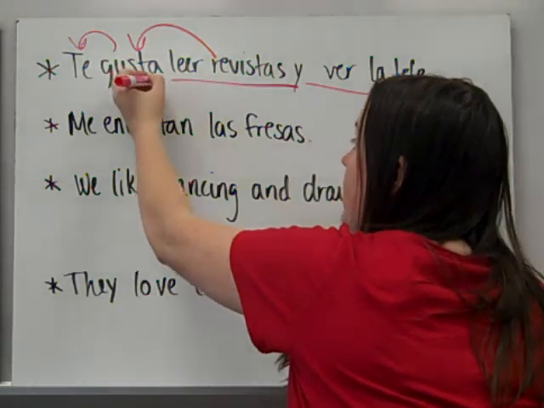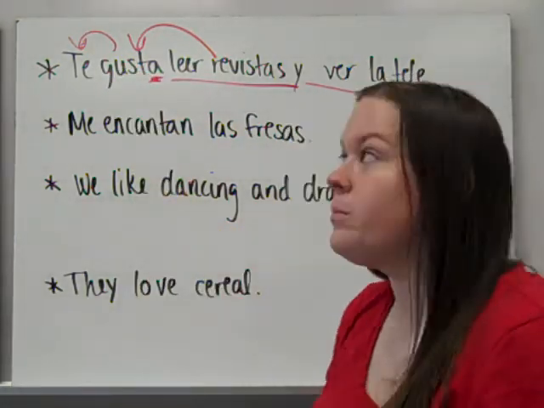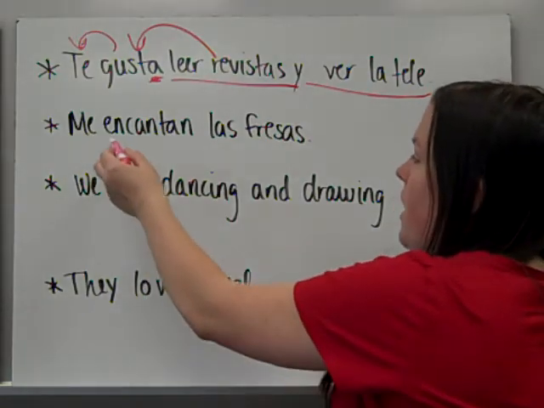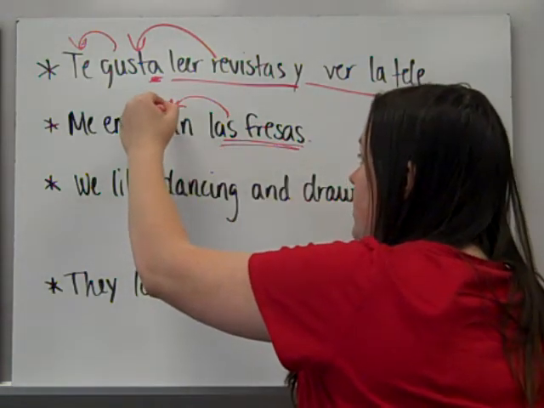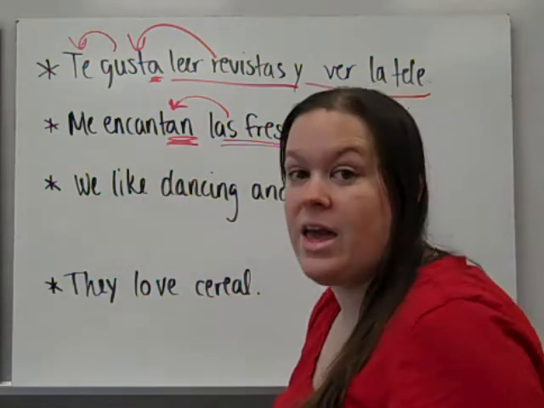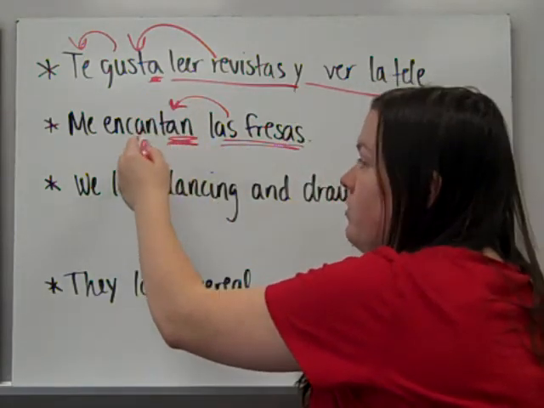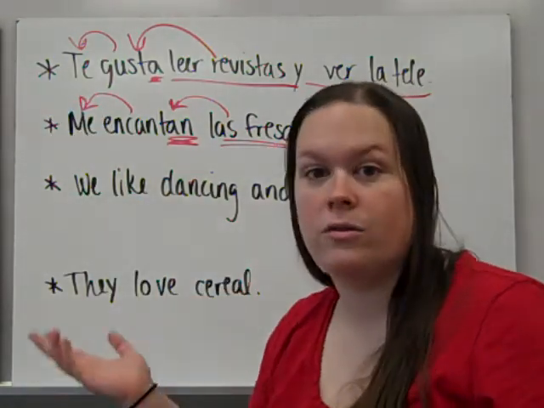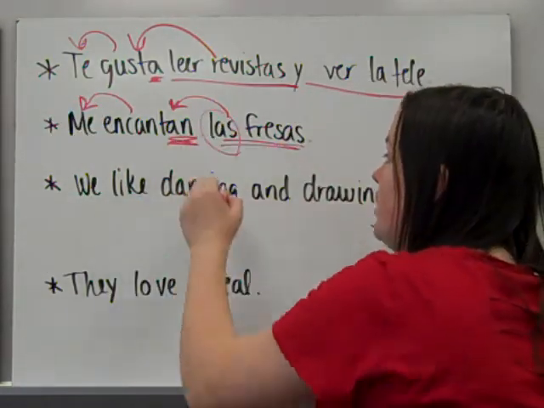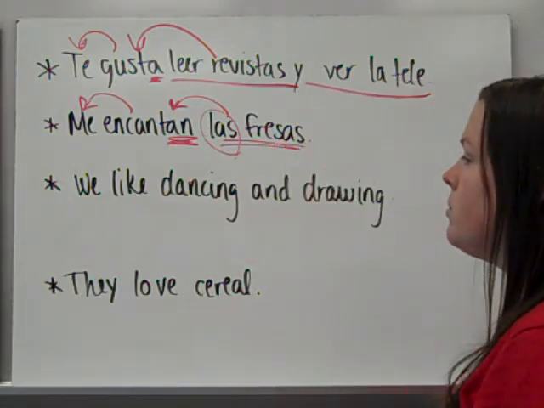So gusta stays singular. Over here we have strawberries, or they are pleasing. That's why this ends in a they ending. They are loved, excuse me, not pleasing, by me, or I love strawberries. And we have an article in here. You need your articles with your nouns.